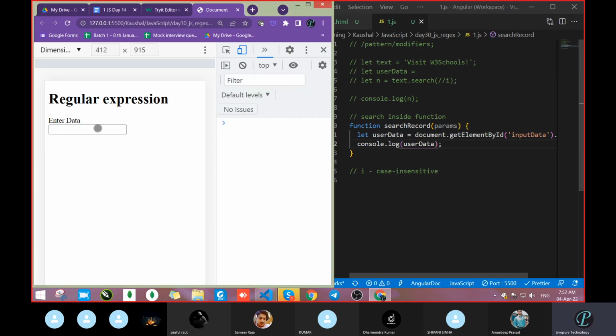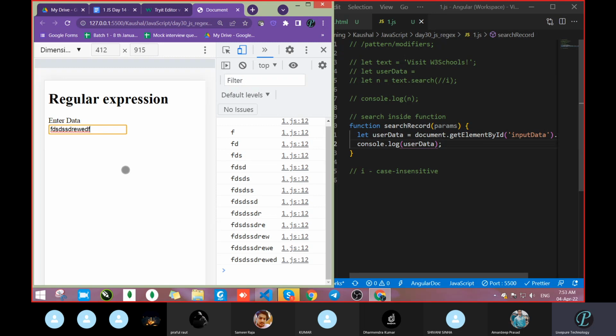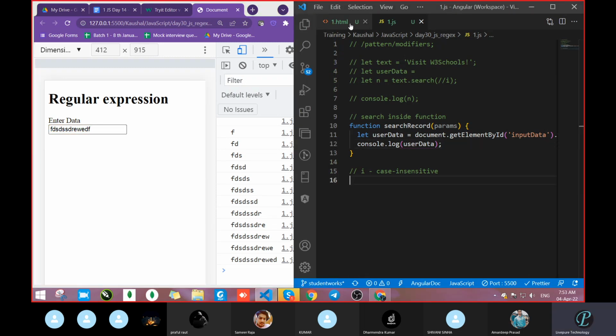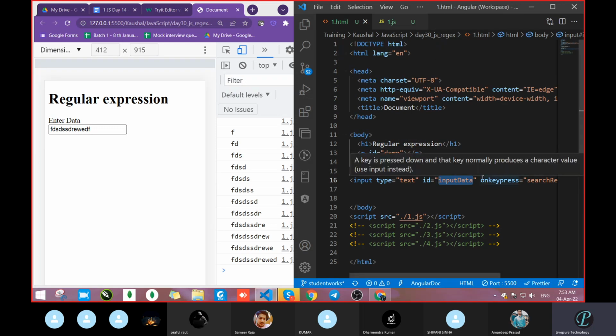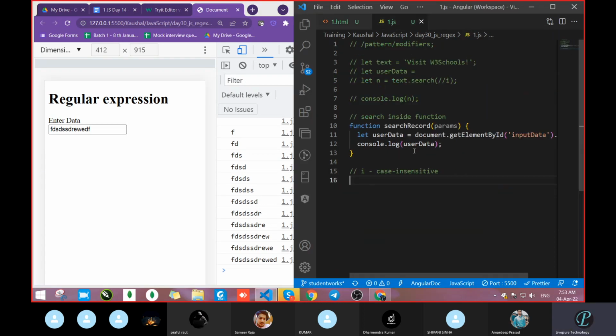So what error is there, or anything? Let's see. So what happened? We are getting the data, whatever the user is entering. Correct? Because we had added the event, that is keypress. So once your key gets pressed, automatically you will get the data in the console. Okay, so this is working fine.